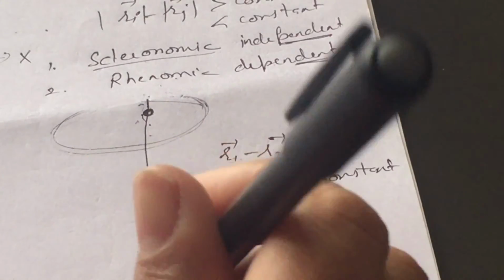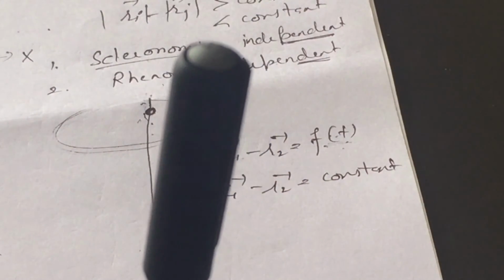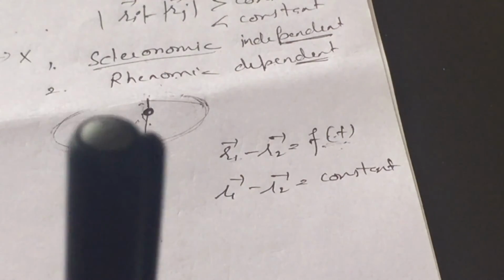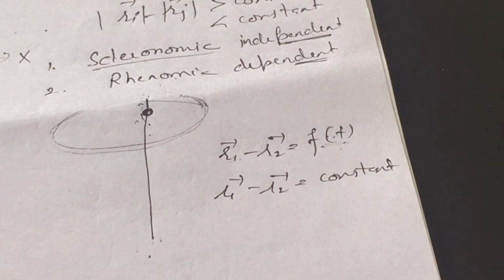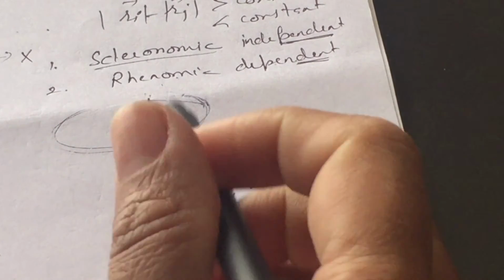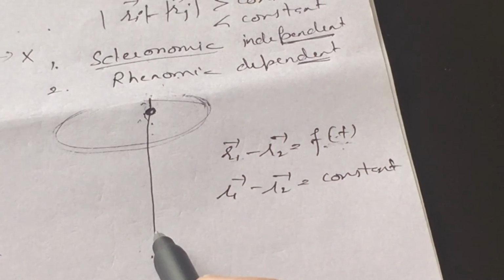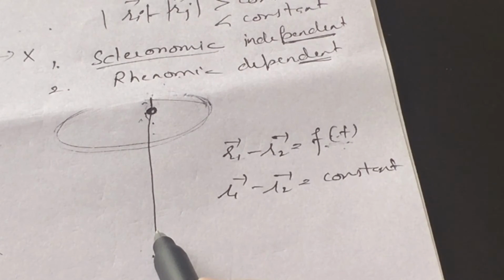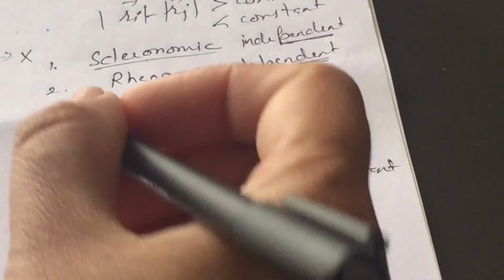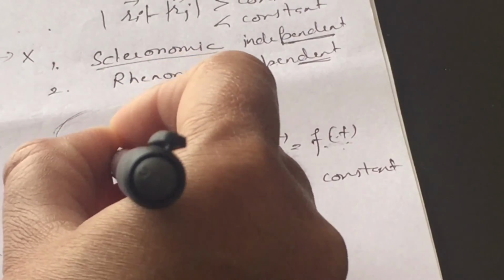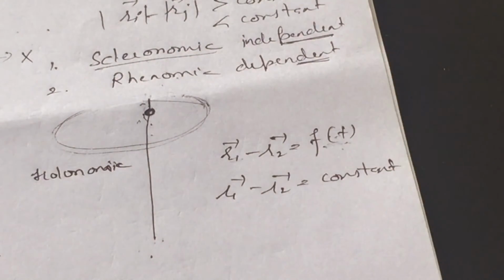In this sort of example, where the particle is moving on the bead and the wire is also rotating about its own axis, this constraint has two types. First, the bead is moving in a straight line. It can be represented with the help of an equation where the left hand side is equal to the right hand side. It means this is a holonomic constraint, where the constraint is also depending upon time.